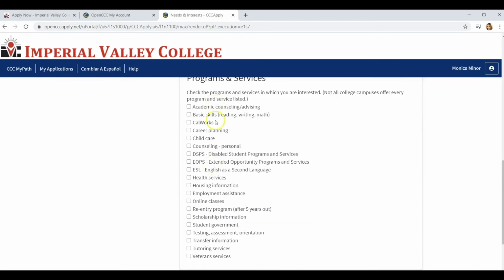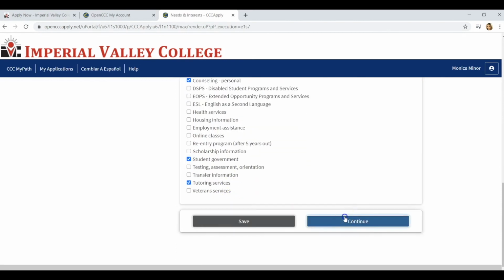These are the different programs and services that you can click. Any that apply to you, go ahead and click them. Academic counseling, you'd like more information. Career planning, counseling personal, disabled student program and support services, extended opportunity program and services. Any of these that apply to you, tutoring services, click those, student government, and now press continue.